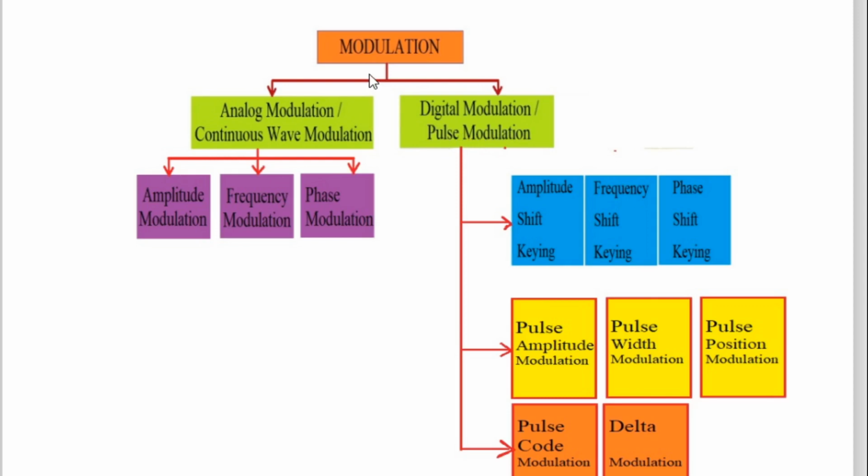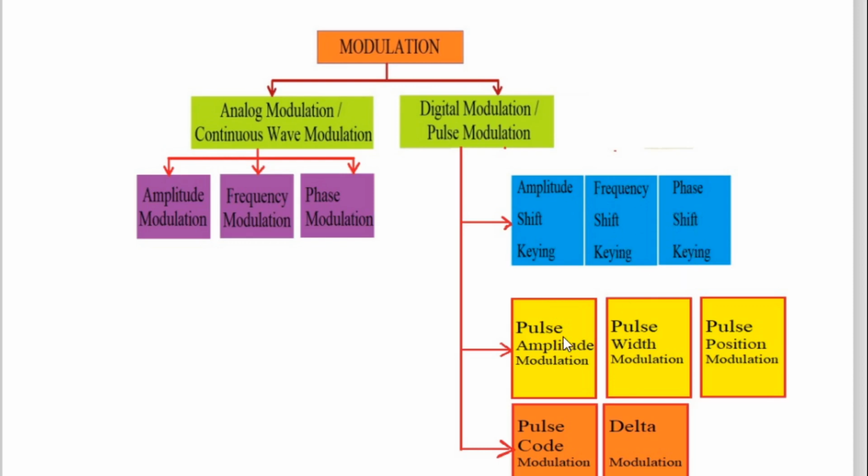All of you know that modulations are basically classified into analog modulation and digital modulation. Analog modulation is also called continuous wave modulation, and digital modulation is called pulse modulation. In digital modulation there are various types. Out of those, today we are targeting three types: amplitude shift key, frequency shift key and phase shift key.